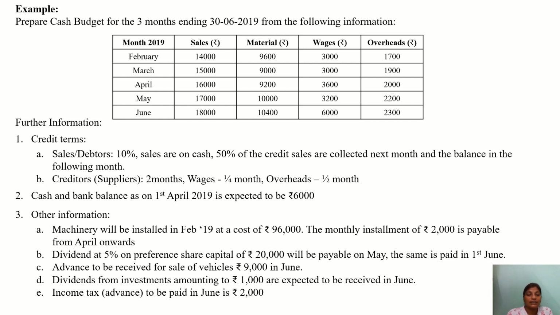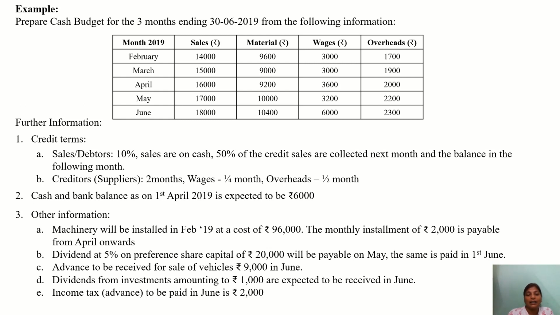The first one is credit terms, that is sales and debtors. Here 10% of sales are on cash. Suppose you take 14,000 as the amount; in this, 10% of sales will be cash sales. That means the remaining 90% goes with the credit sales. Now how is this money realized, that is the cash inflow? In the given month you will realize 10%. Following that, what they have given is that 50% of credit sales are collected next month.